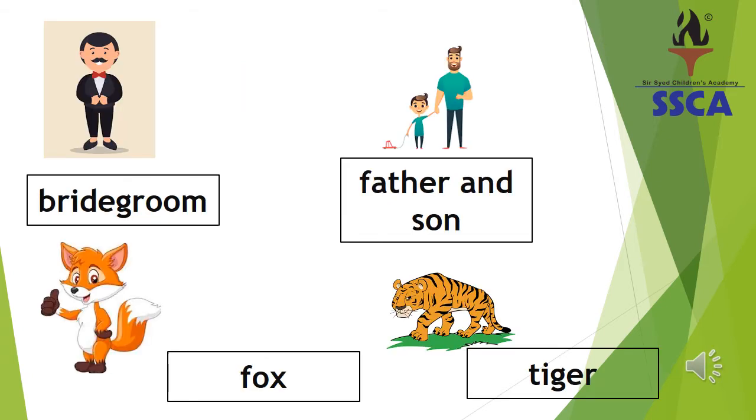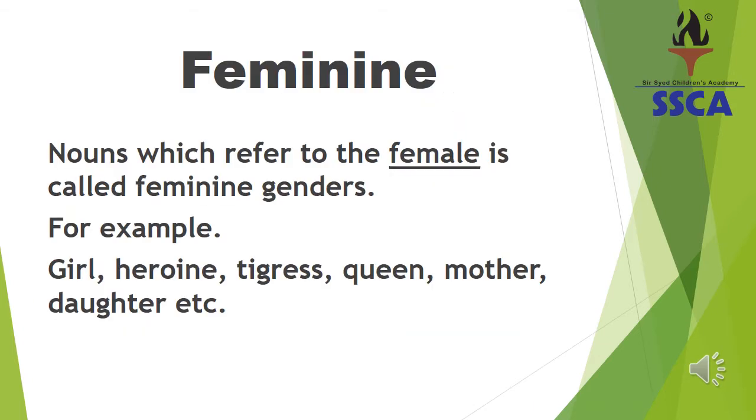Here we have some examples: bridegroom, father and son, fox, tiger. They all are masculine genders, and except for them we have many examples around us. Let's move on to the next, feminine gender.